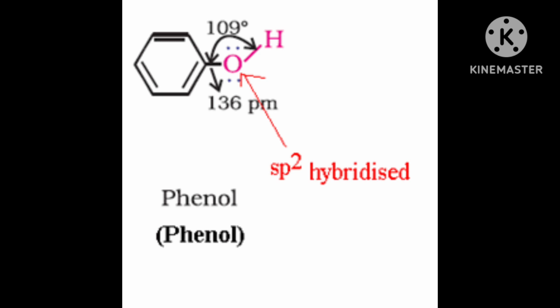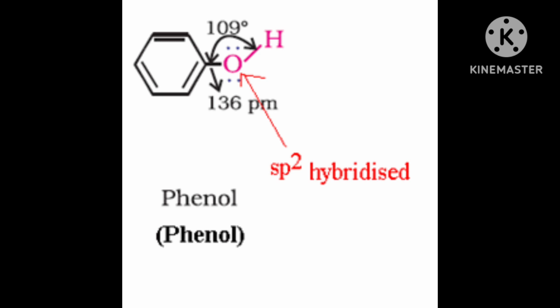Sometimes if Cl is attached, then it will be called benzylic chloride. CH2 must be there. With that CH2, if Cl is attached, then it is benzylic chloride. And in the present case, OH is attached, so it is called benzylic alcohol. In benzylic alcohols, you can see, the OH group is attached to an sp3 hybridized carbon next to the aromatic ring.